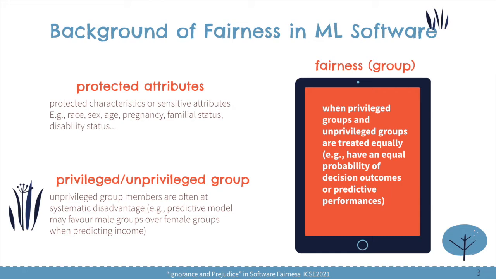So what exactly is fairness in machine learning? Well, there are lots of fairness definitions in the literature, but they could be summarized as the following. Fairness means that privileged groups and unprivileged groups are treated equally. For example, they have an equal probability of desired outcomes or predictive performances.